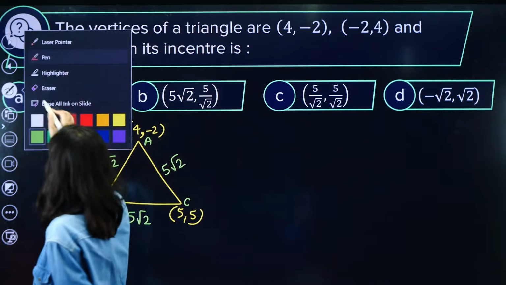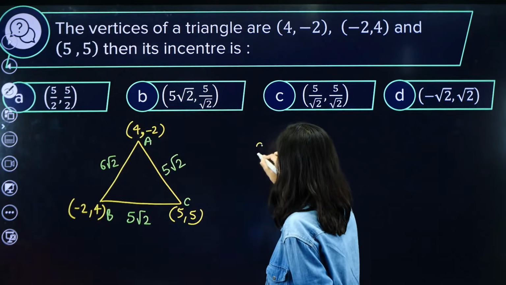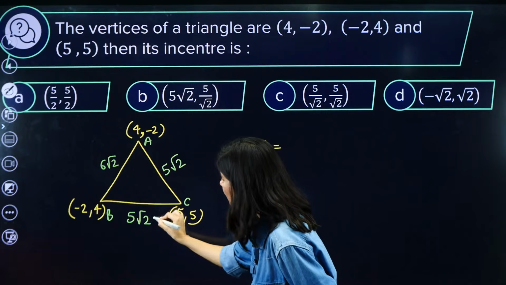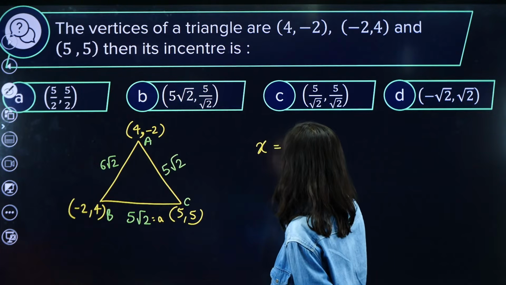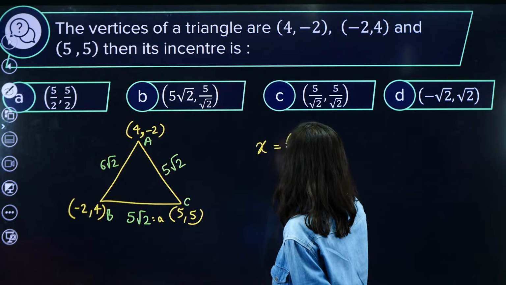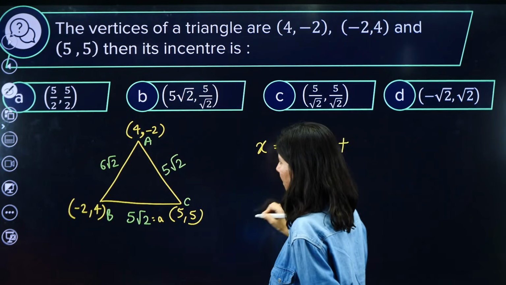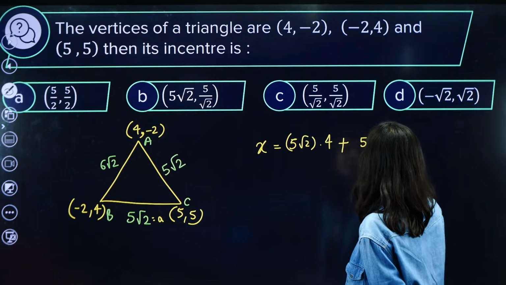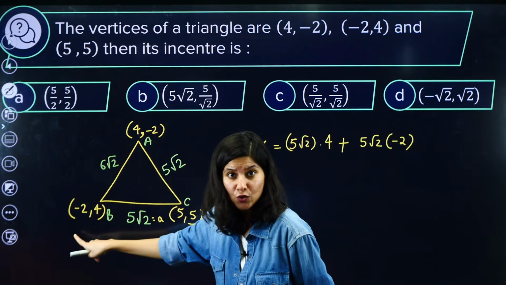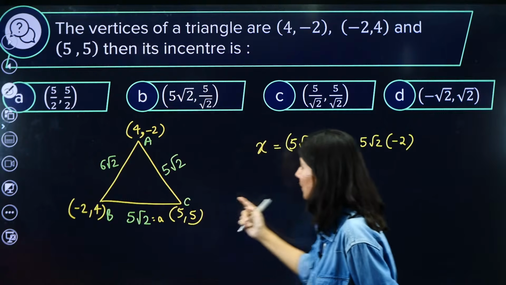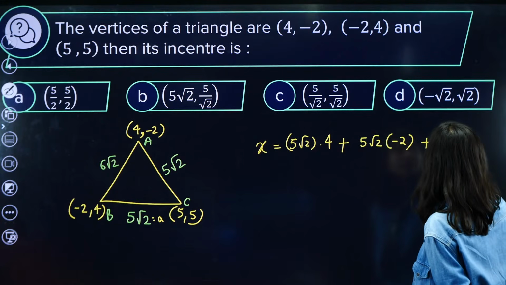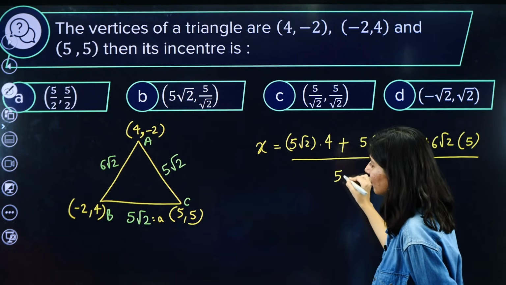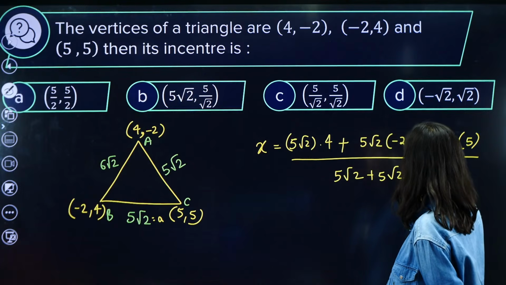Now what to do? Just apply the formula, you remember. So the x coordinate of the incenter will be ax1. 5 root 2 is a, x1 is 4, so 5 root 2 into 4, plus 5 root 2 into minus 2, this is your b x2, and finally c x3, 6 root 2 into 5, upon the sum of all the lengths: 5 root 2 plus 5 root 2 plus 6 root 2.